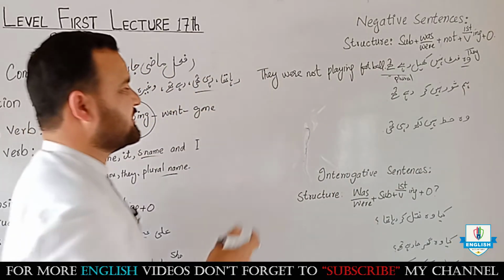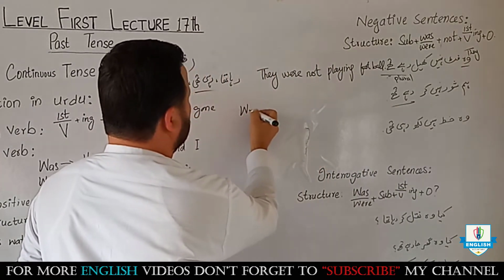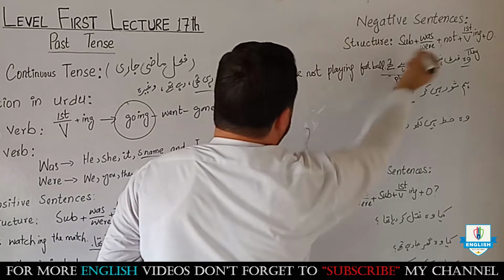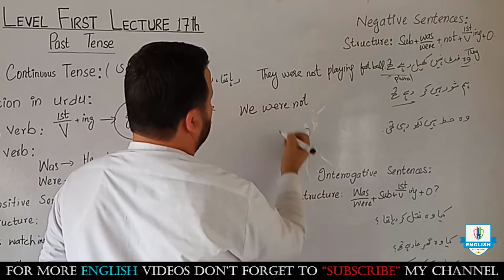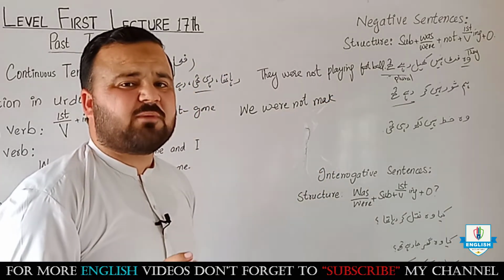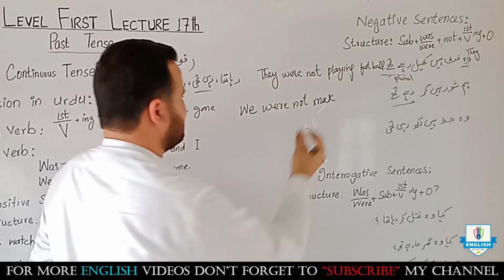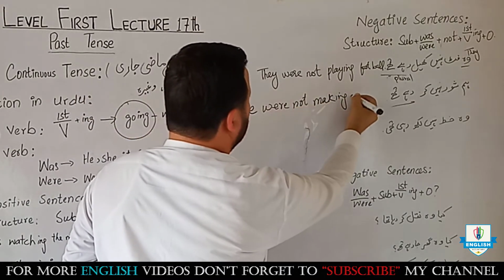Look at the second sentence: हम शोर नहीं कर रहे थे। हम, we, were not, make is the first form of verb and we will add ing, making, we were not making a noise.